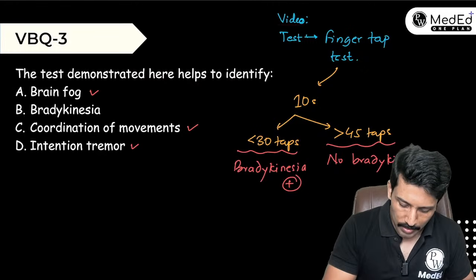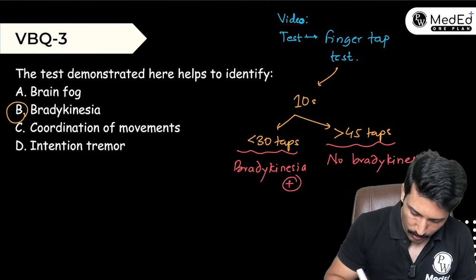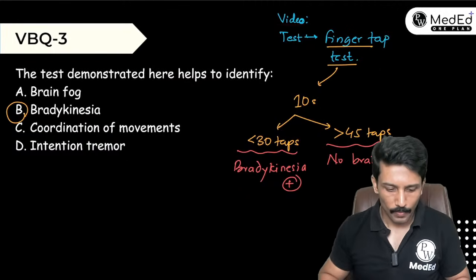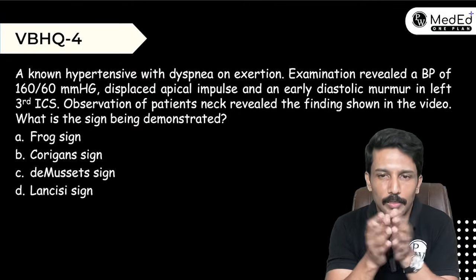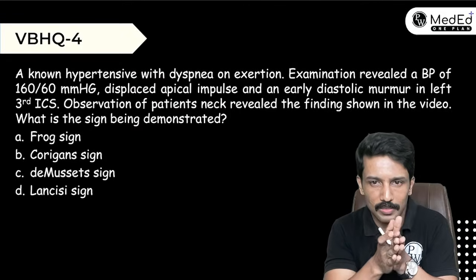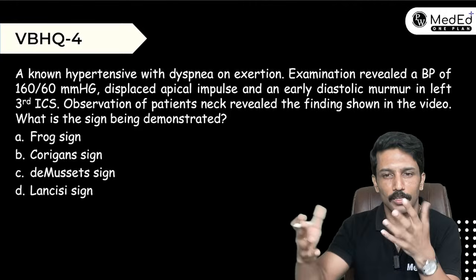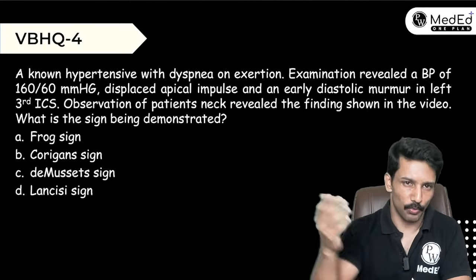So what we saw here is the test done for identification of bradykinesia, and we call this finger tap test. Okay, clear? It's one of the easy early ways to recognize the motor slowing or bradykinesia in suspected Parkinson disease cases. If you follow them for a few more years, then the other manifestations will become apparent, but the finger tap test becomes slow much before that.